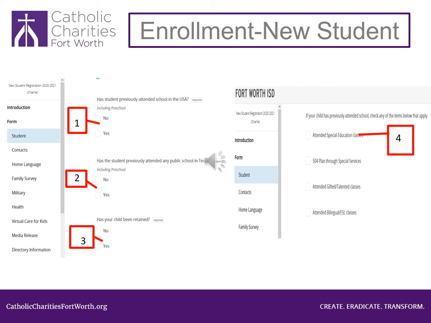Now look at number 3. Has your child been retained? Answer No here. Look at number 4. If your child has special education needs, select Attended Special Education Classes. Scroll down the page.